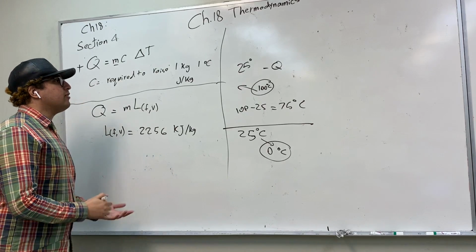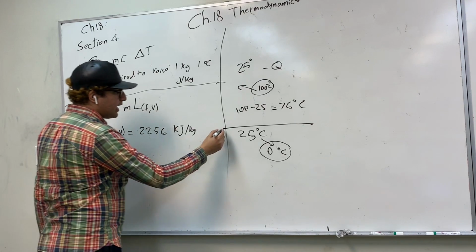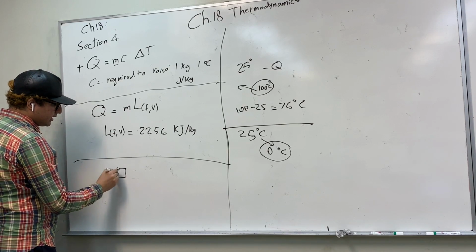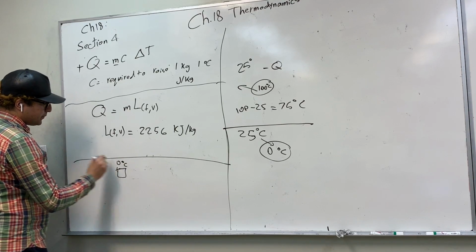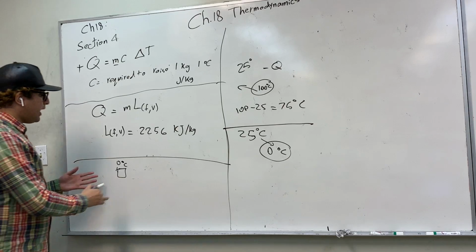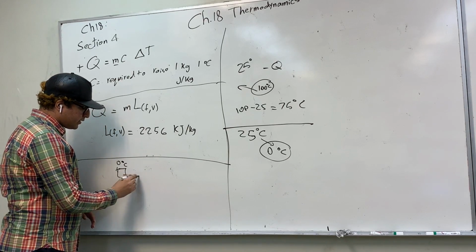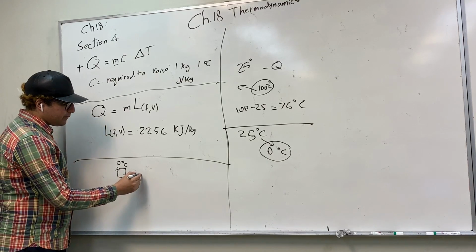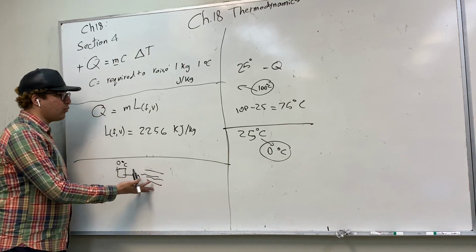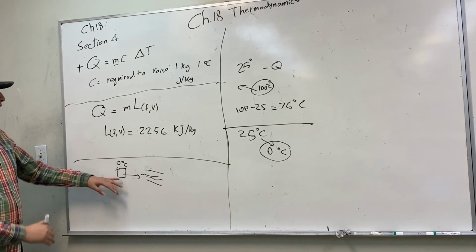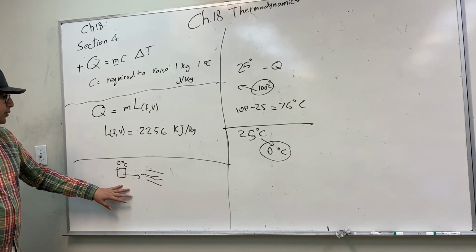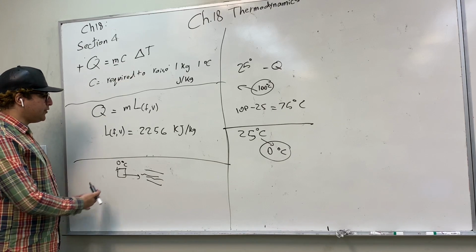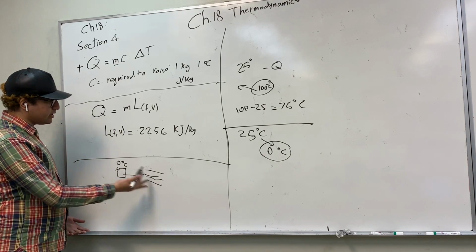So what if we have a change in state? Imagine that we have ice at 0 degrees Celsius. And that ice is going to be exposed to some sort of thermal energy, and then it's going to melt, and we can have some water. How can we calculate the amount of energy required to fuse the ice into water?